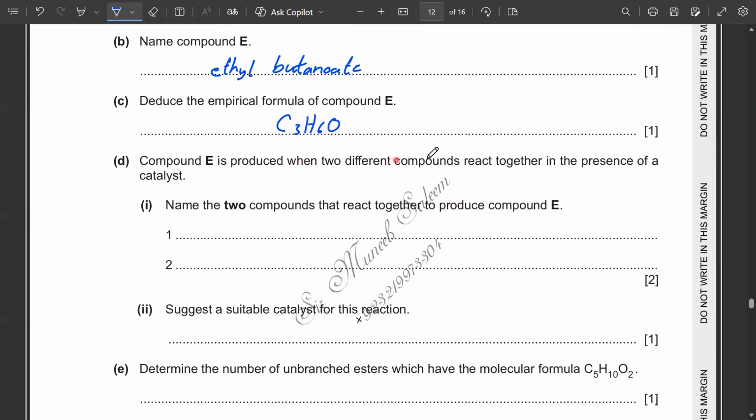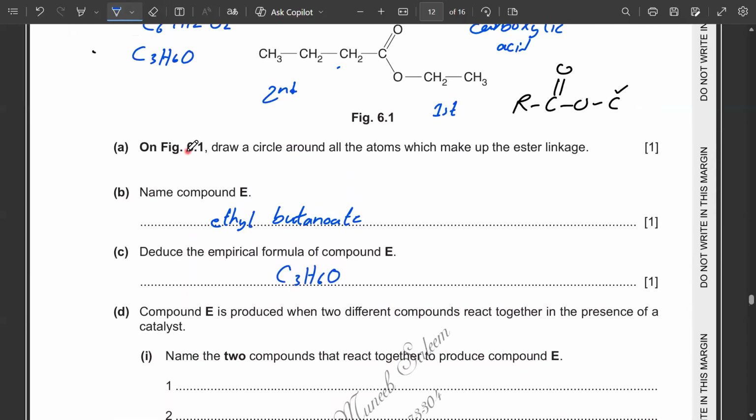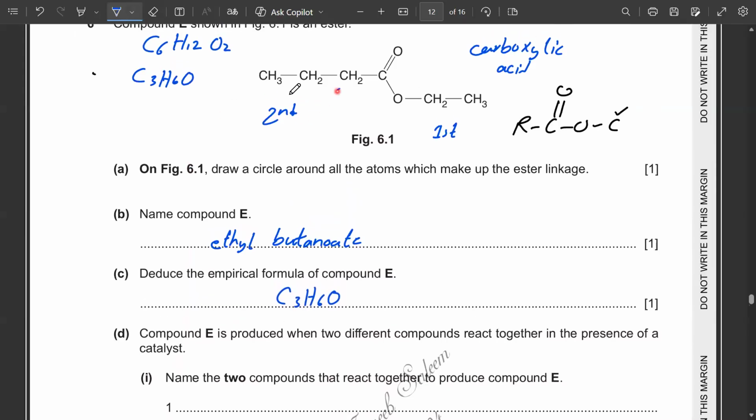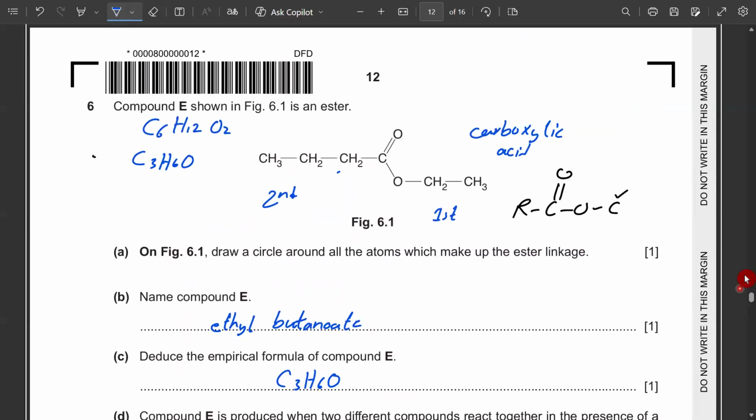Compound E is produced when two different compounds react together in the presence of a catalyst. Name the two compounds that react together to produce compound E. Since an ester is formed by the reaction between an alcohol and a carboxylic acid, we can see from here the alcohol part is this part, and the carboxylic part is this one.